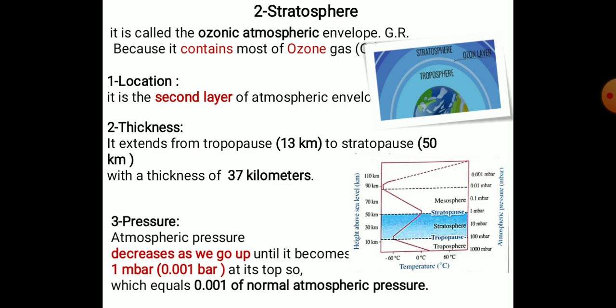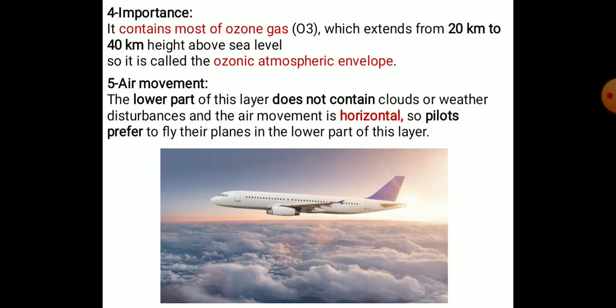And about the pressure, it decreases as we go up until it becomes 1 millibar, 0.001 bar, at its top, which equals 0.001 of normal atmospheric pressure. And about the importance, it contains most of the ozone gas O3, which extends from 20 km to 40 km height above sea level. So it's called the ozonic atmospheric envelope.